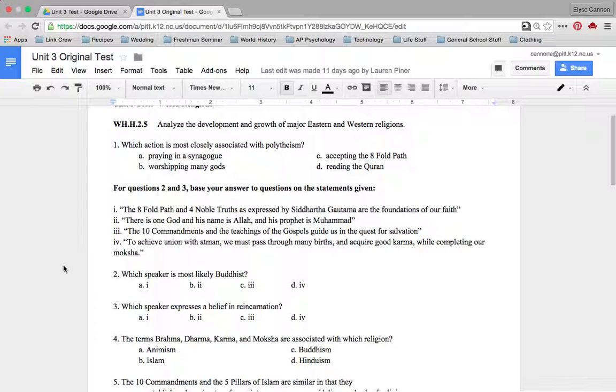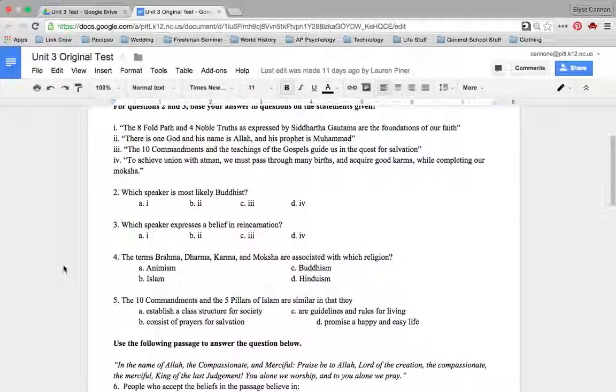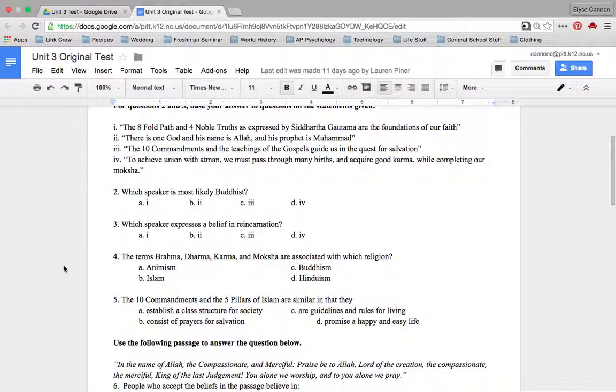Number 2. Which speaker is most likely Buddhist? A. Speaker 1. B. Speaker 2. C. Speaker 3. D. Speaker 4. Number 3. Which speaker expresses a belief in reincarnation? A. 1. B. 2. C. 3. D. 4.